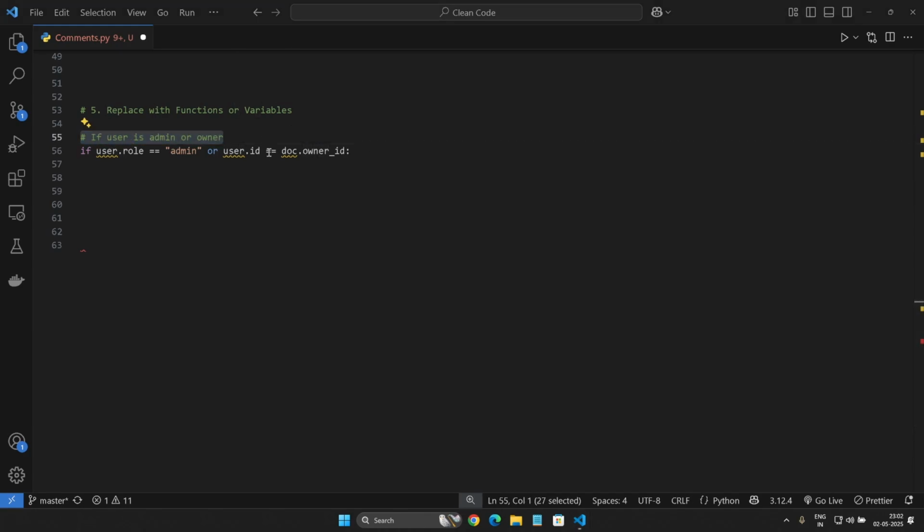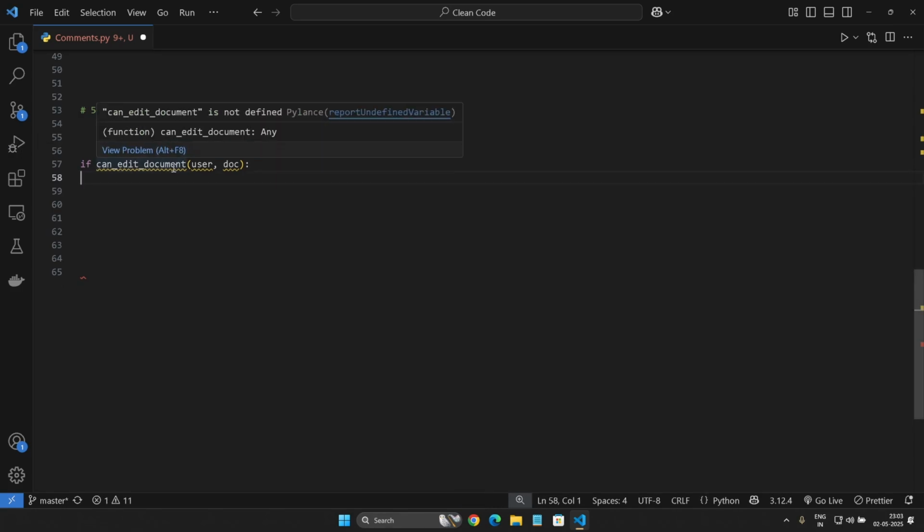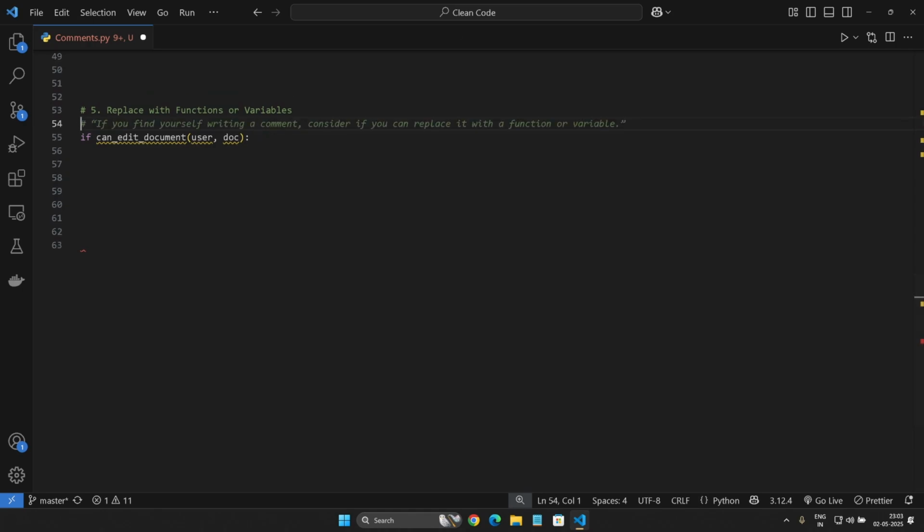But instead of writing code like this, you can write a simple function that says whether a user can edit the document, based on role-based access. We can pass in the parameters we want and make clean code, so we don't even have to write all these comments. By looking at it, we can understand: can edit document. That's how you avoid comments and make proper meaningful functions.